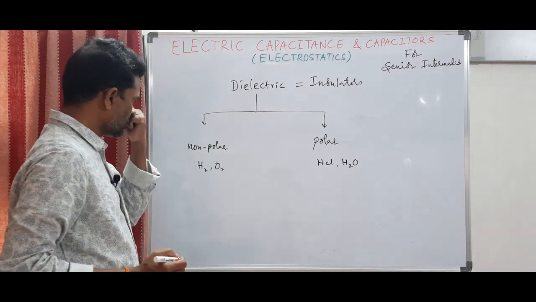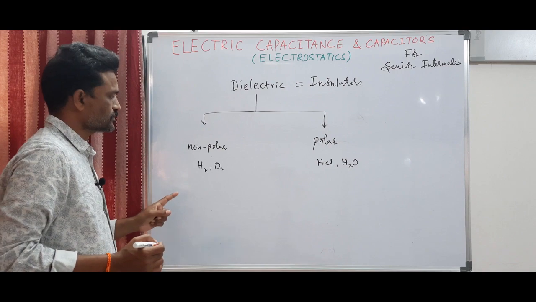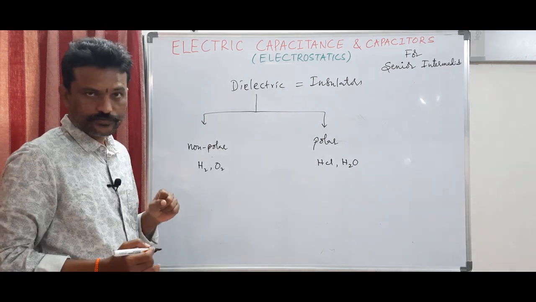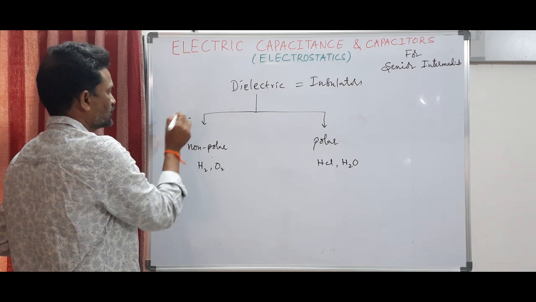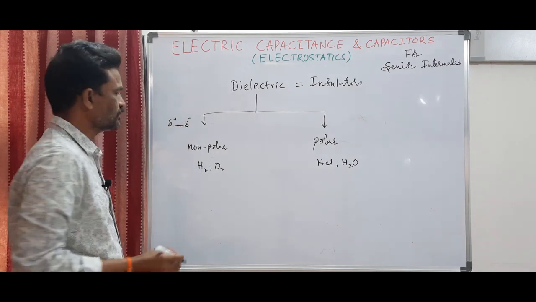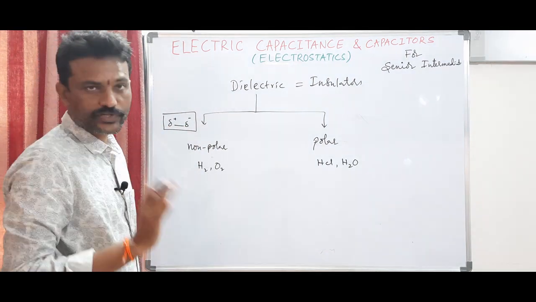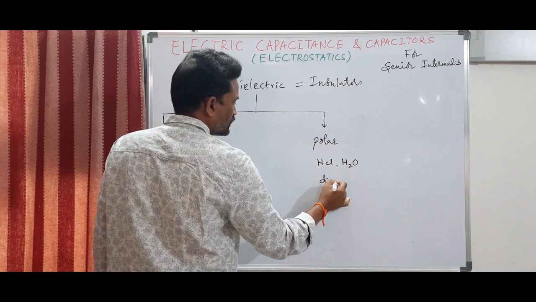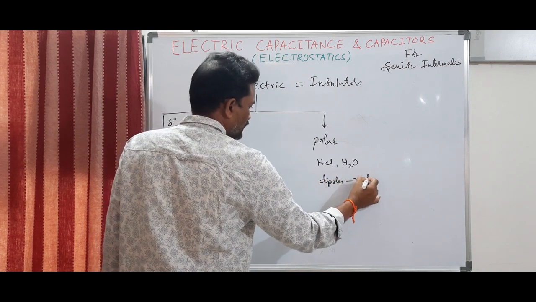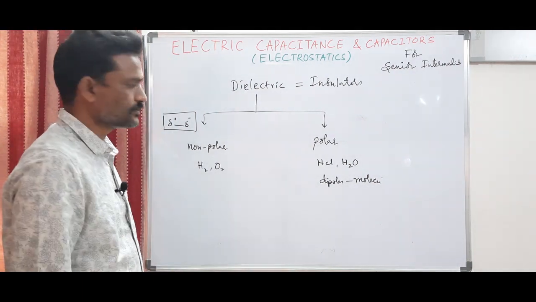Right. In non-polar dielectric materials, the molecules have got no poles. No poles means neither positive charge nor negative charge, separated by a distance. That means there are no electric dipoles in that material. Whereas in polar dielectrics, you have dipoles, so all the molecules are acting like dipoles, inherently.